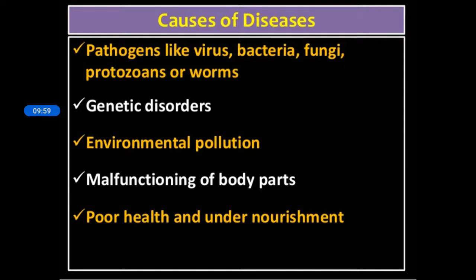But the same water was drunk by the other child, and that child didn't get the disease. Maybe that child is very healthy and was able to fight against that virus, so didn't get loose motion. But the first child, though the virus entered, was already weak before drinking the water because of poor nourishment, and was not able to fight against that virus.